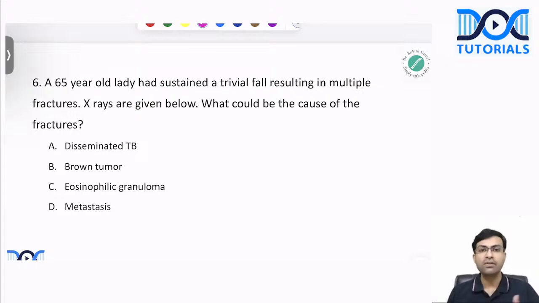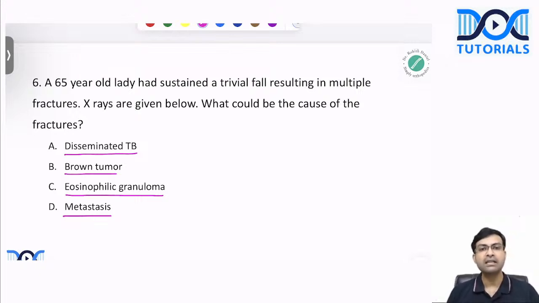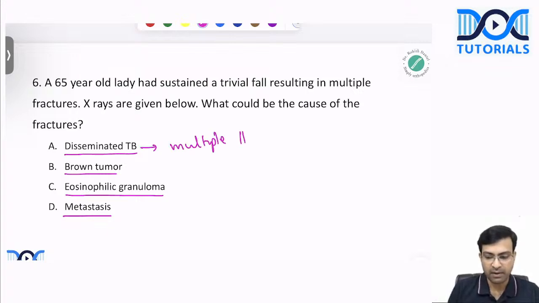And there are lots of causes for pathological fractures. So the options given were disseminated TB, brown tumor, eosinophilic granuloma, and metastasis. Let's look at the options one by one. Can disseminated TB cause multiple fractures like this? Disseminated TB usually means multiple systems are involved. Your GIT, your liver, the spleen, everywhere there would be infection with tuberculosis. The skeletal system can also be involved, but multiple fractures are rare. Okay, multiple fractures are rare. It can occur, but it is rare.